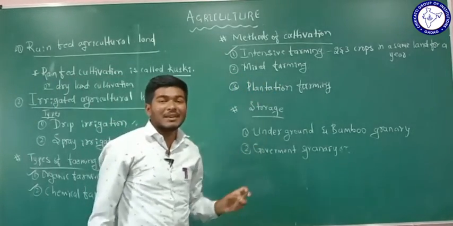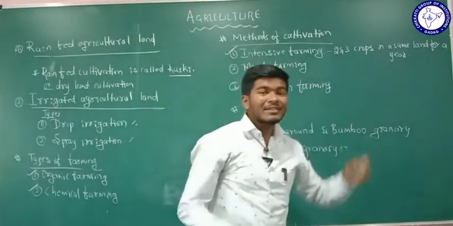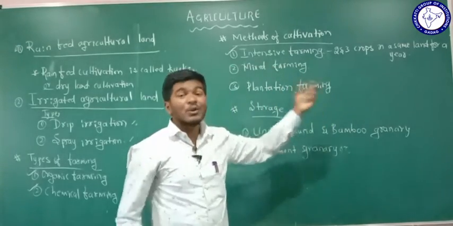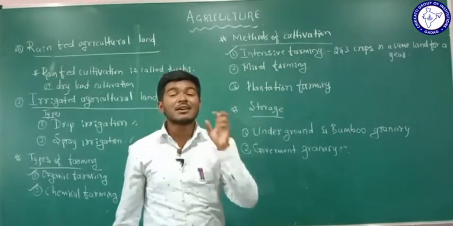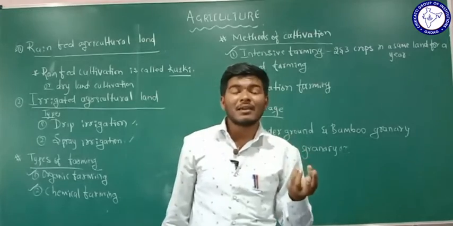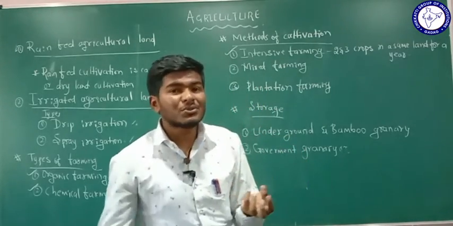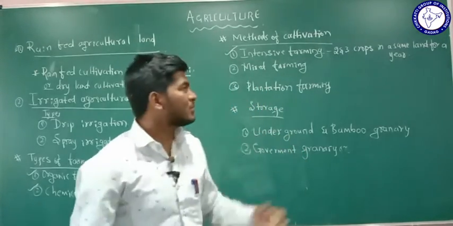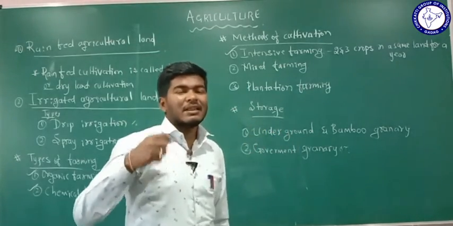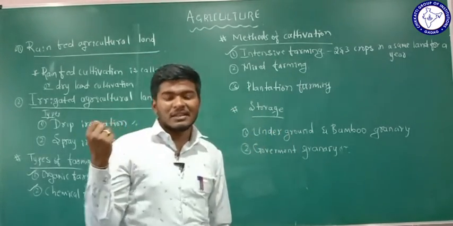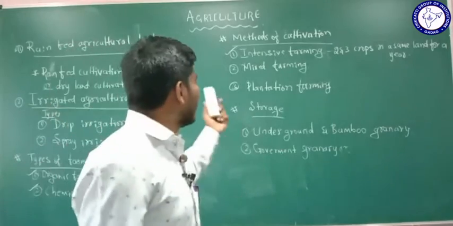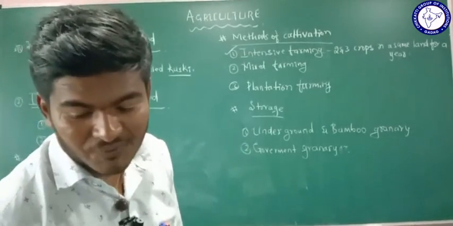Mixed farming is nothing but along with the cropping, farmers also use some animals, isn't it? Such type of farming is called mixed farming.